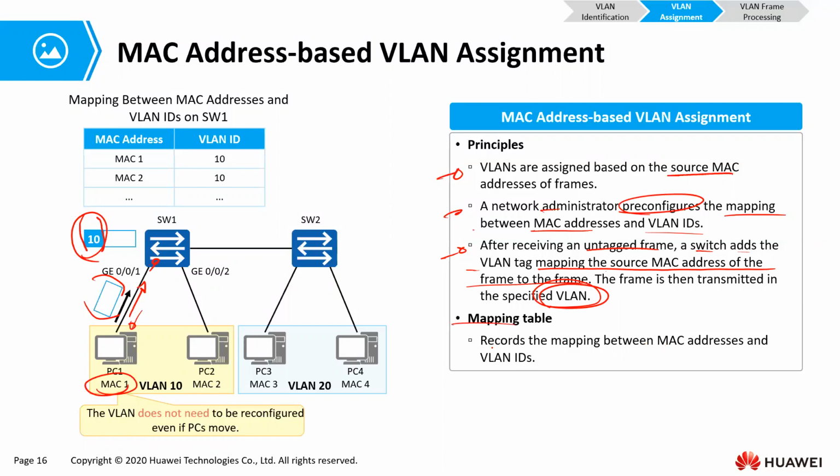Now the mapping table is the one that records the mapping. That's like the MAC address table. It records the mapping between the MAC address and the VLAN IDs. The MAC address table, remember, records the mapping between the MAC address and the port on which that MAC address is connected. Are we together so far?